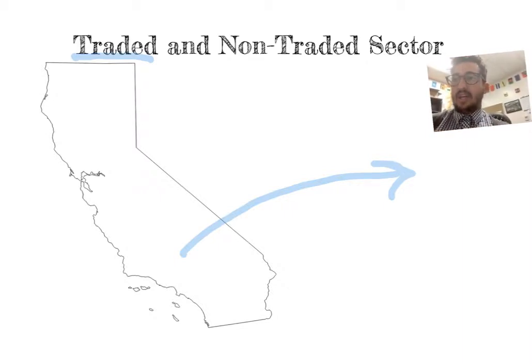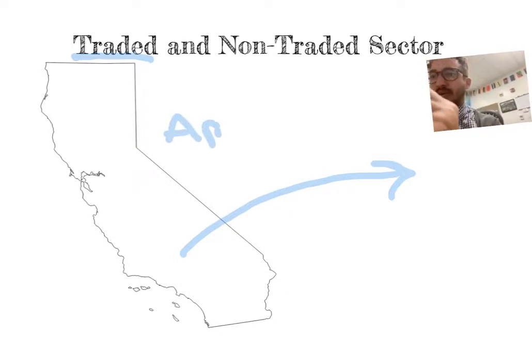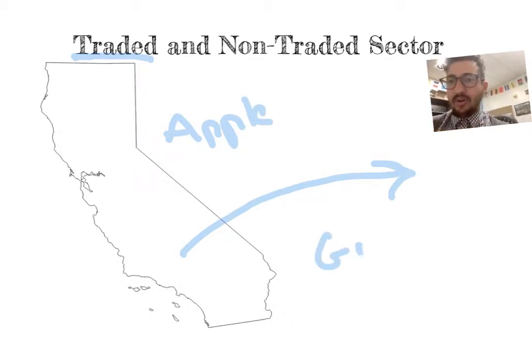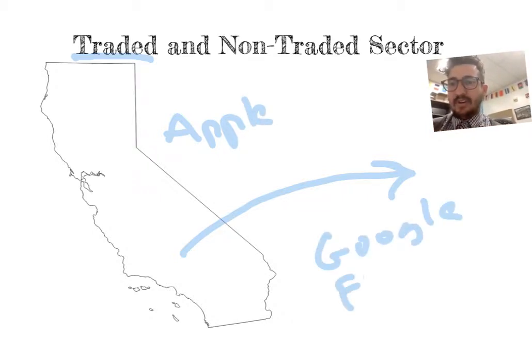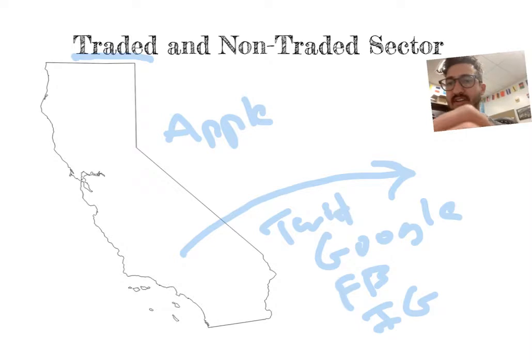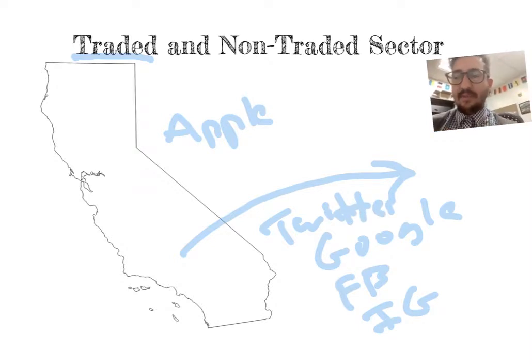of California. Now, can you think of goods and services that are produced in the state of California that we sell around the world? And when I do this example in class, we fill up the board with students telling me all of these examples of goods and services made in California that are sold around the rest of the world. So I'll list some of the ones that students usually bring up, right? We got Apple, Google, Facebook, Instagram, Twitter, right? All these tech companies based in California.